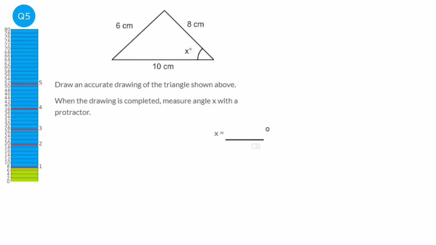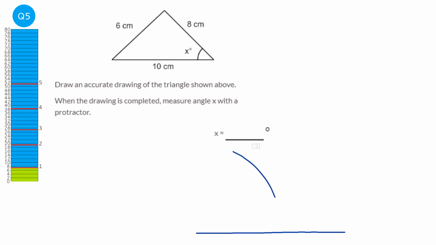You will need to use a paper and pencil to do this physically. You can't really do this on the computer, and make sure you have a ruler and a compass. So the first thing we're going to do is draw our 10cm line, and we're going to get our compass and measure the 6 centimeters for the left hand side. So we're going to measure 6 centimeters on our compass, and we're going to just put a little arc there.